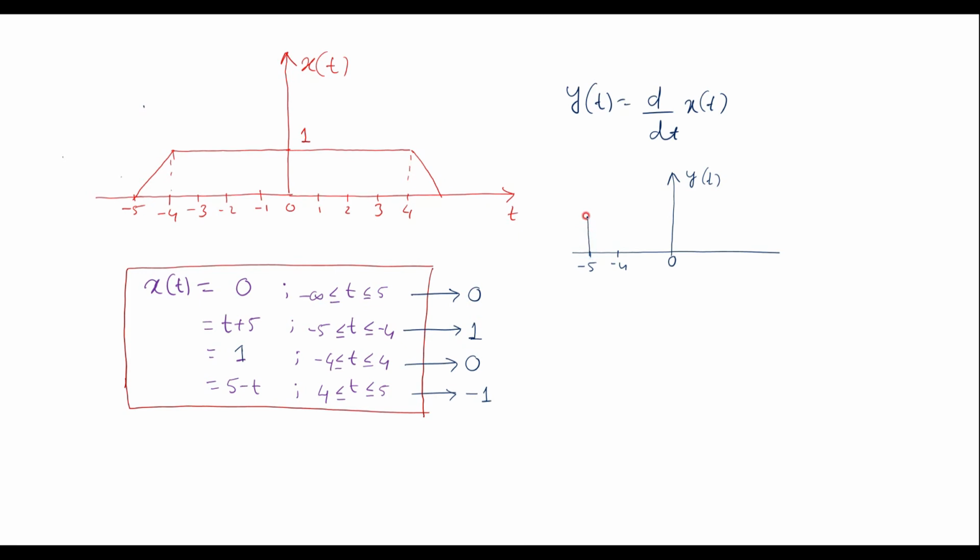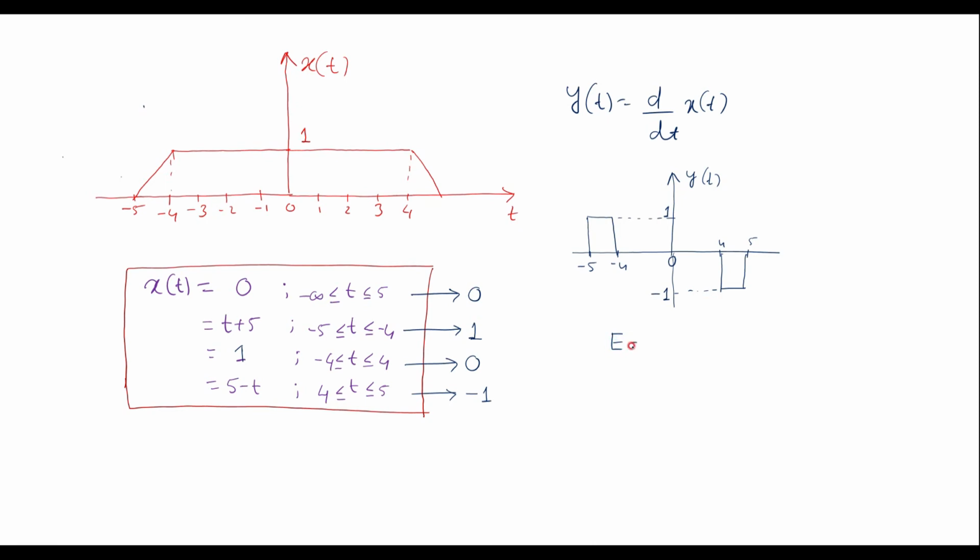That is, we can draw it like this. The magnitude of this is 1. Similarly, for t between plus 4 and plus 5, the magnitude is minus 1. That is, suppose this is 4 and this is 5. We have here minus 1. So now we'll try to find the energy of signal y of t.